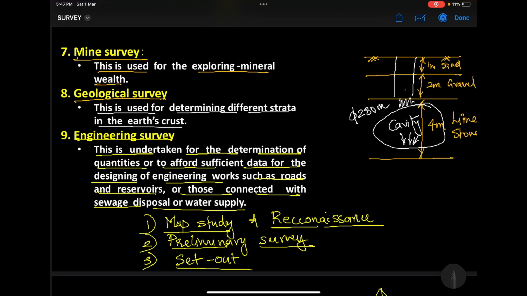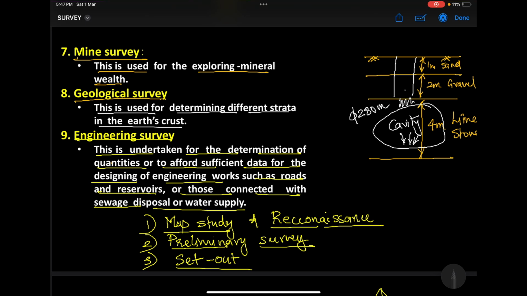everything will collapse inward. Okay, this particular limestone terrain was identified in the 18th century in UK. They were doing excavation for a particular construction and they reached this limestone. Initially, they thought, okay, we have reached the hard rock stratum. We can put our foundation upon this stratum. So they finished their excavation and they went back. But it kept on raining in UK for one entire month, and they were unable to do construction there.